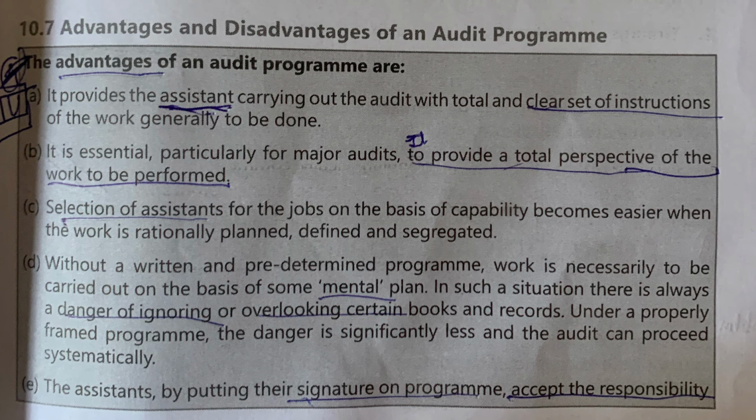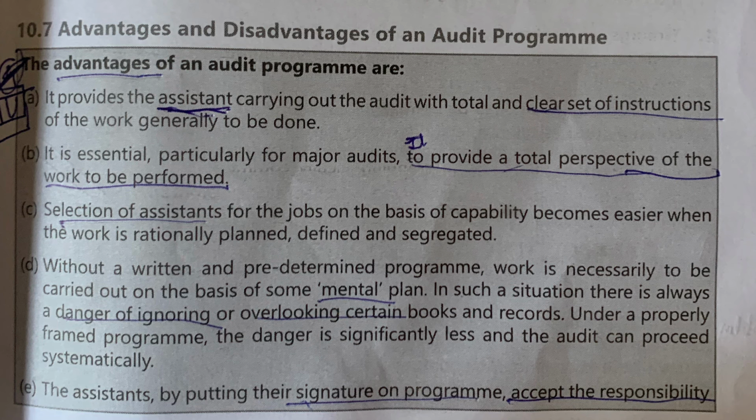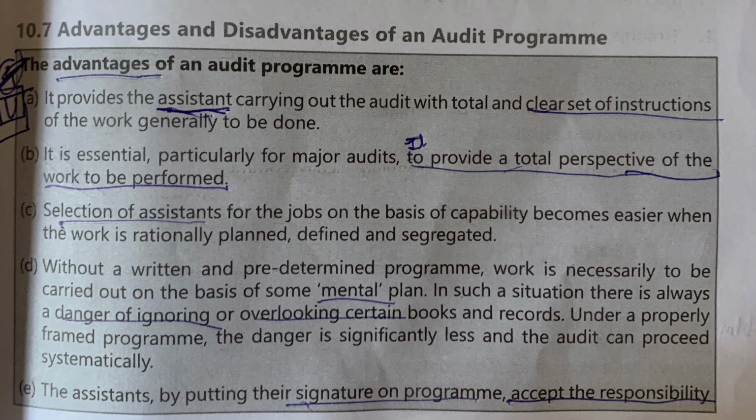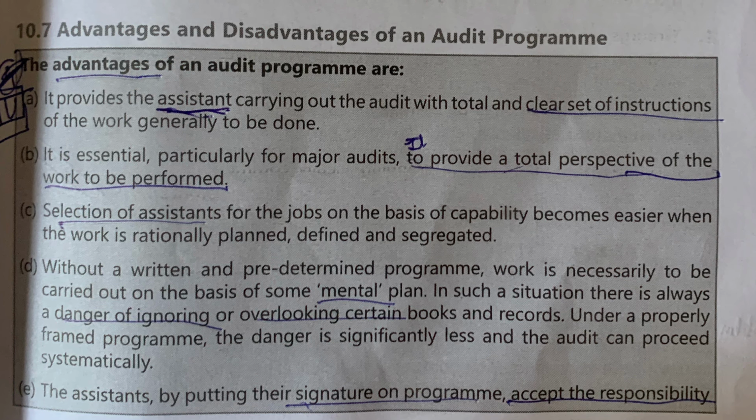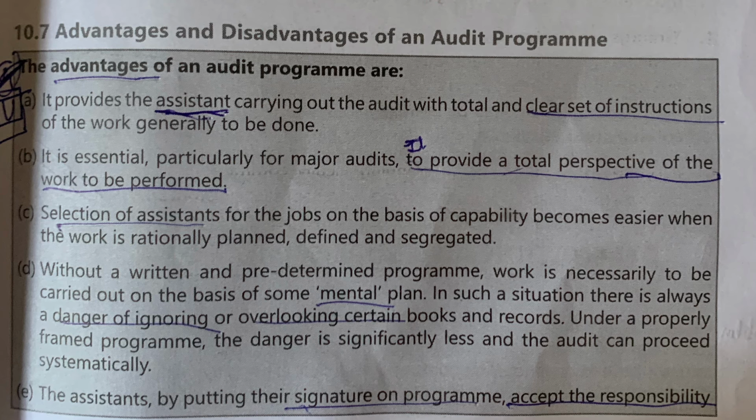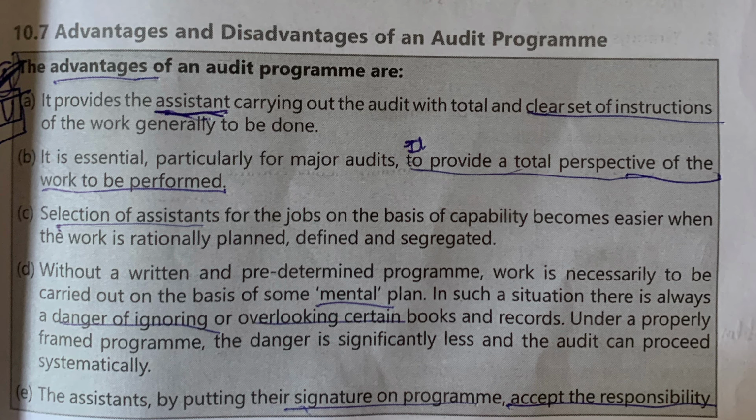Fourth point is that if we don't make a written audit program, we depend on a mental plan, and in such a situation there is always a danger of overlooking certain books.